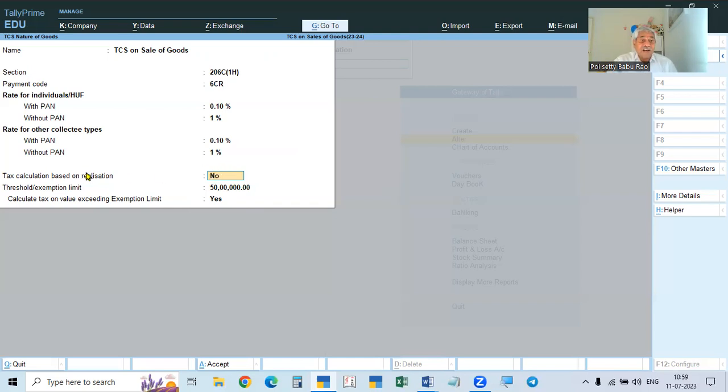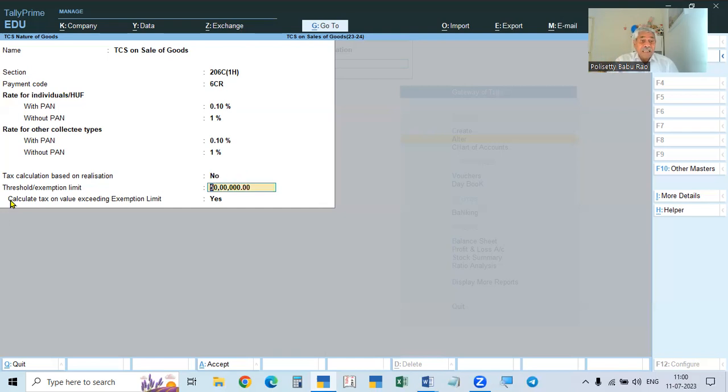And then tax calculation based on realization, we give it no, because when the section was introduced in the beginning, this amount was to be collected only on the amount received from the buyer. When we sell the goods, and after that we receive the amount from the buyer, if the amount received is more than 50 lakhs, we have to collect. That is on realization of the money. But after that, they have changed it. Now, even if you receive an advance, you have to collect on that amount. Otherwise, when you are selling the goods, in the invoice itself we can charge the TCS. That is why you keep it no.